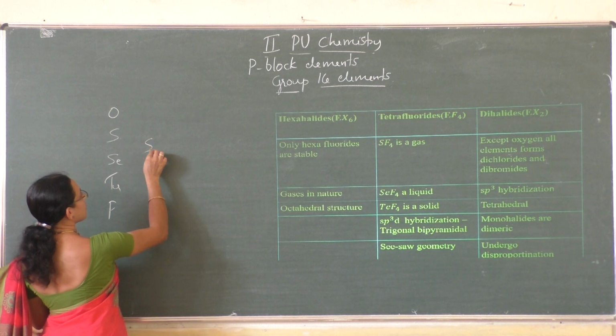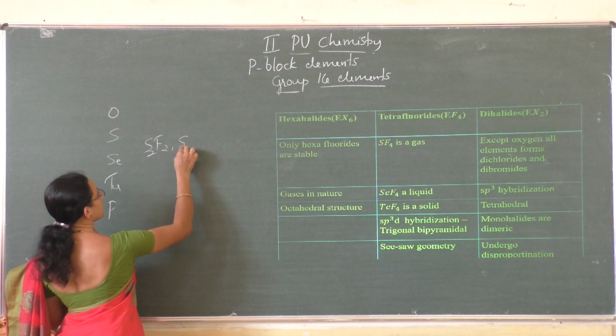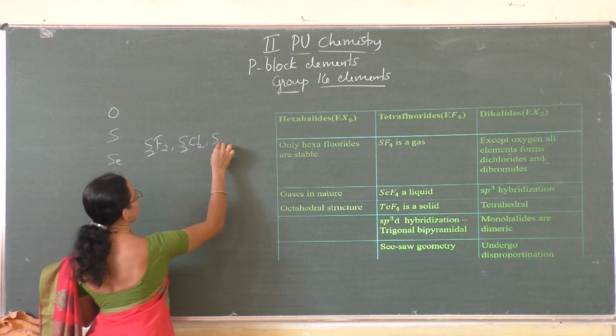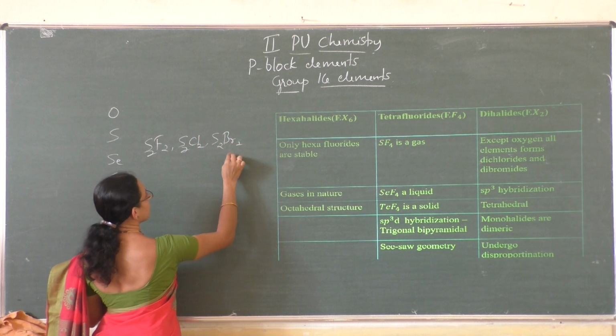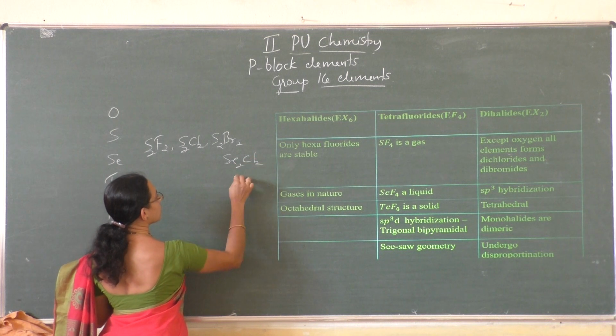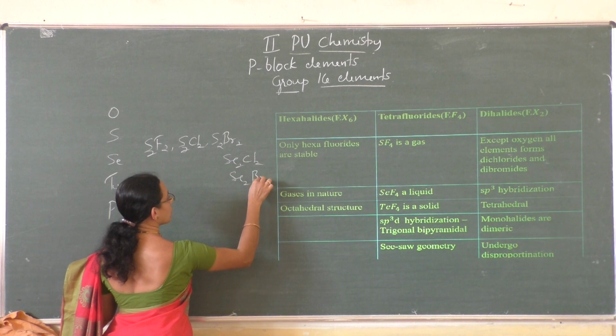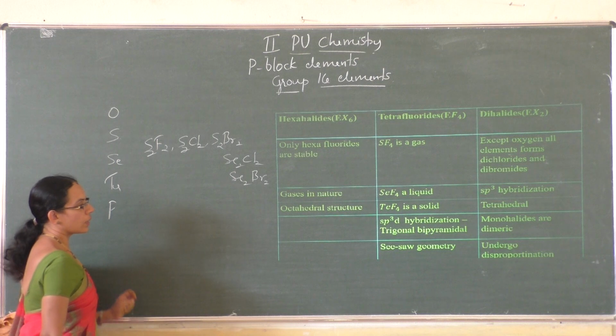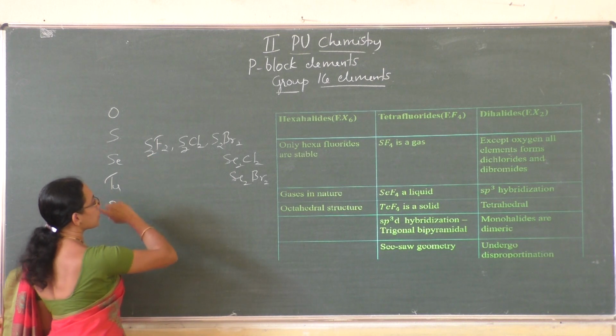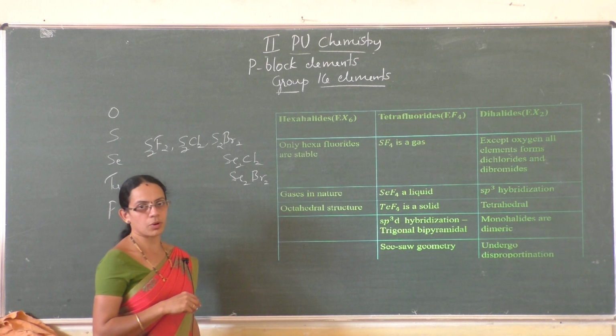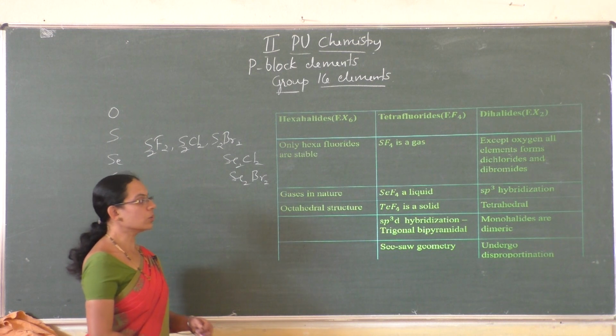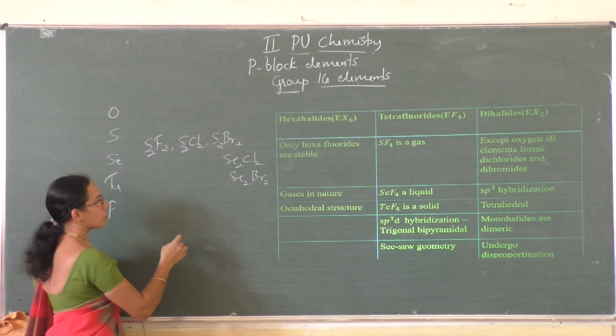For example, S2F2, S2Cl2 or S2Br2, Se2Cl2 and Se2Br2. These are monohalides, but they are dimeric. Dimeric means they are in the dimer form, right? And they undergo disproportionation.